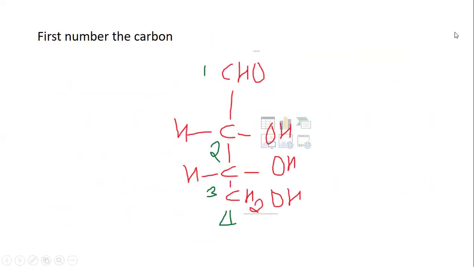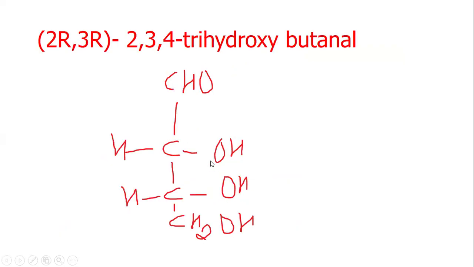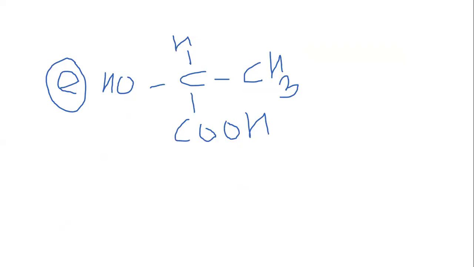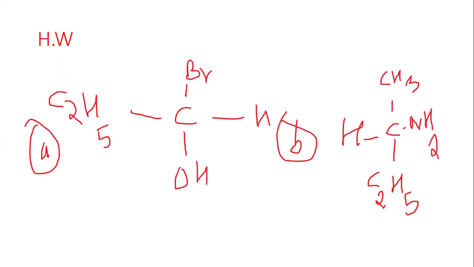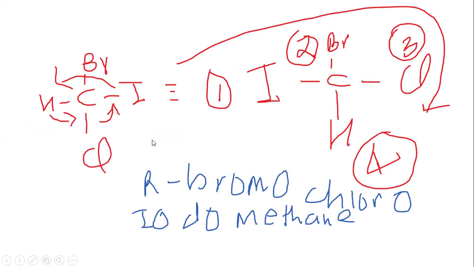In this case, you number the carbon, and in this case, the lowest priority is on the right hand side. So you rotate in the clockwise direction, and it comes at the bottom. So, you do it similar to before, as in this example.